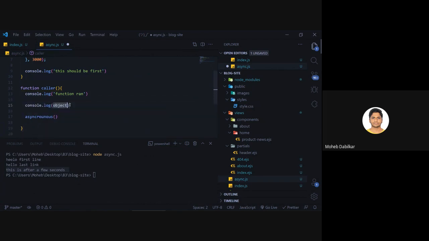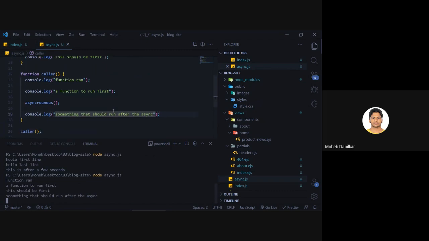We will say console log function to run first, and we will say console log something that should run after the async. Okay. Now on saving this and trying to run it, it goes in here, it says function ran. Okay, so it said function ran.